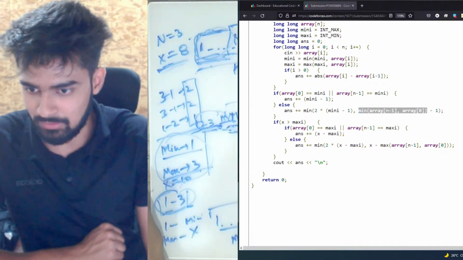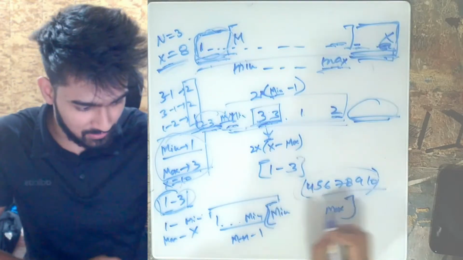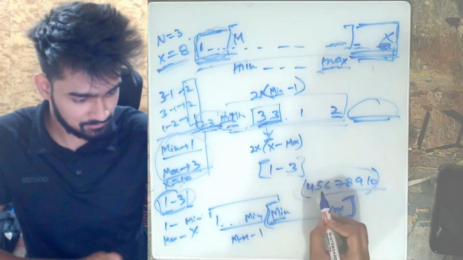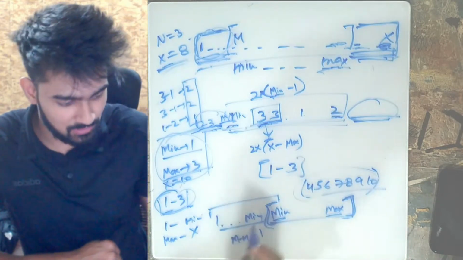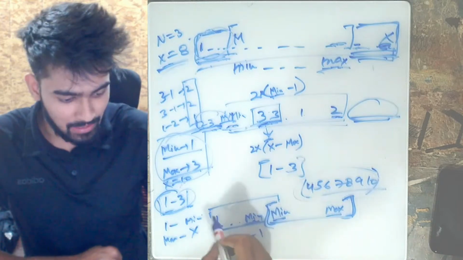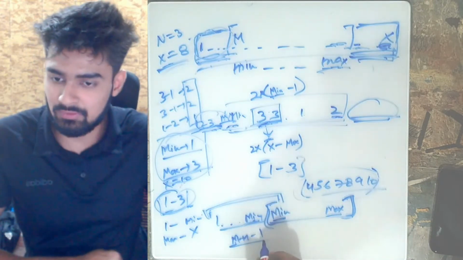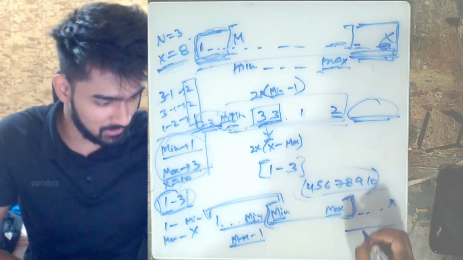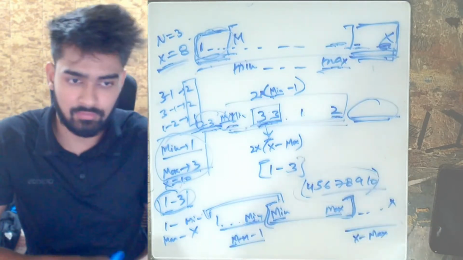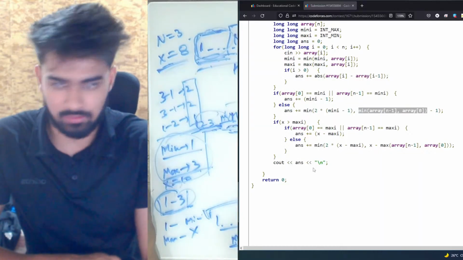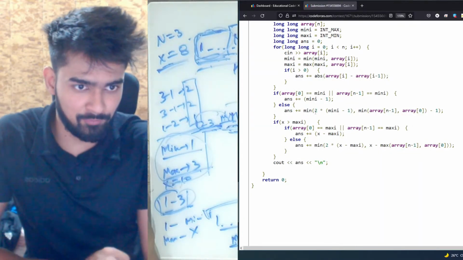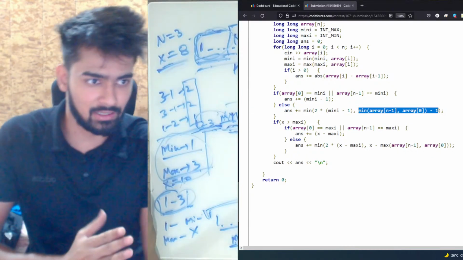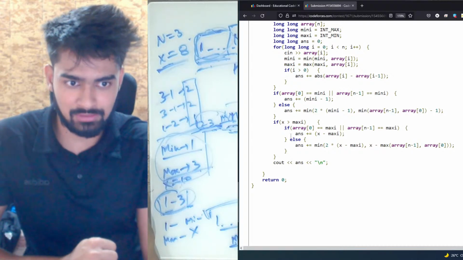My screen is not visible. You had the string from minimum till max already computed. Now if you take all the elements in the very left, you will have 1, 2 till minimum, and the difference of all these values is minimum minus 1, the summation of consecutive differences. Similarly for this one also, if you put x here, the difference will be x minus max, and that is what I'm doing. So for this, if you put it in the middle, the summation will be this one. If you put it either on the left side or on the right side, it will be this one. Similarly for maximum element also.